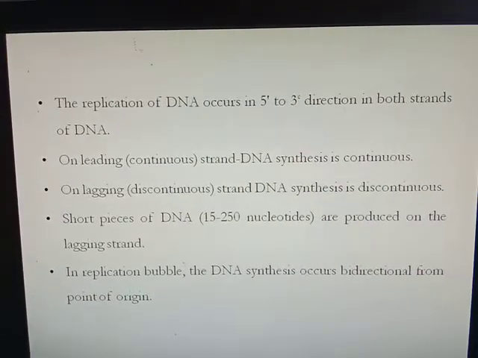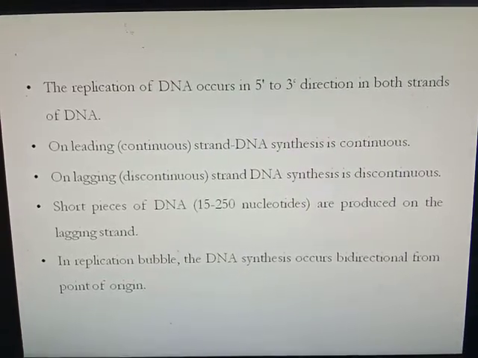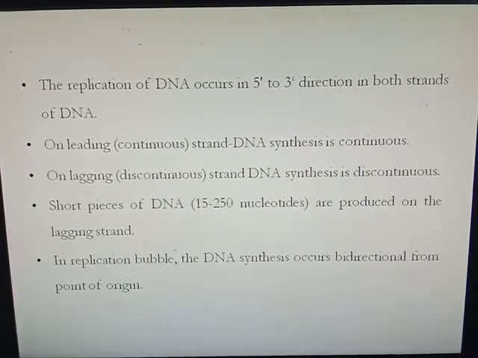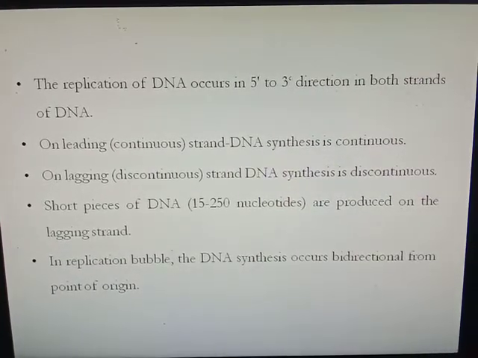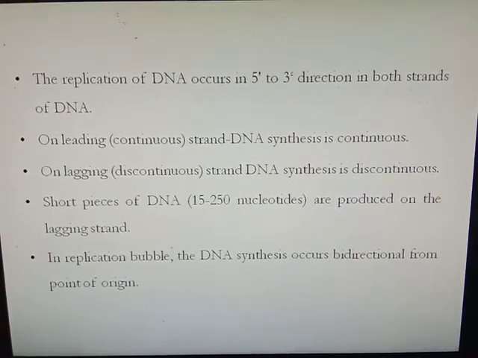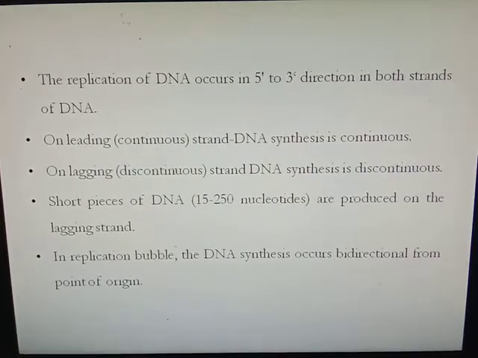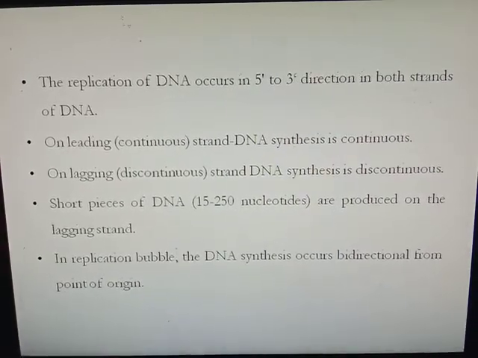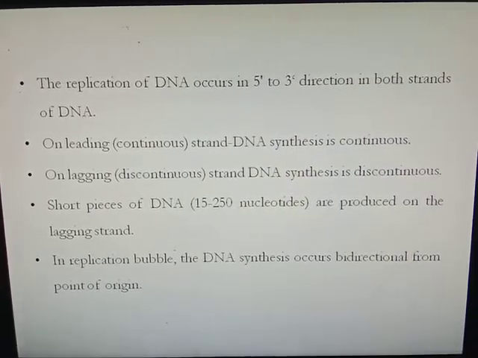The replication of DNA occurs in 5' to 3' direction in both DNA strands, meaning the leading strand and lagging strand. On the leading strand, also called the continuous strand, DNA synthesis occurs in continuous form, whereas in the lagging strand DNA synthesis occurs in discontinuous form. That's why a number of RNA primers are required. Short pieces of DNA are produced on the lagging strand. In the replication bubble, DNA synthesis occurs in bidirectional form from the point of origin.